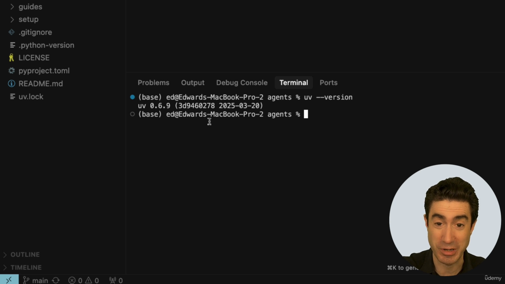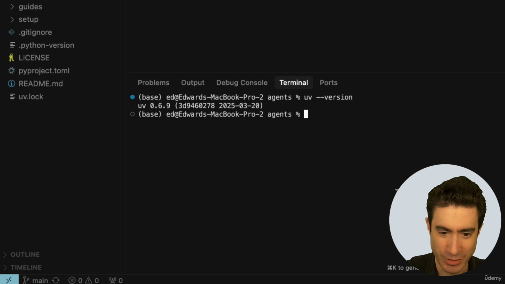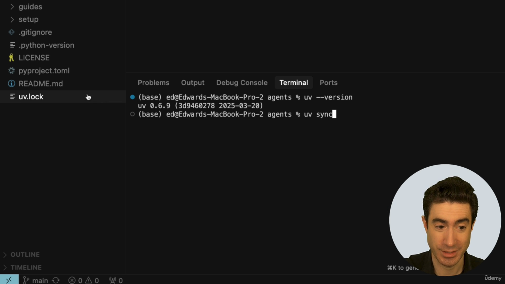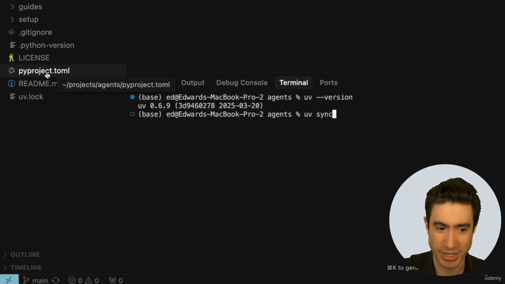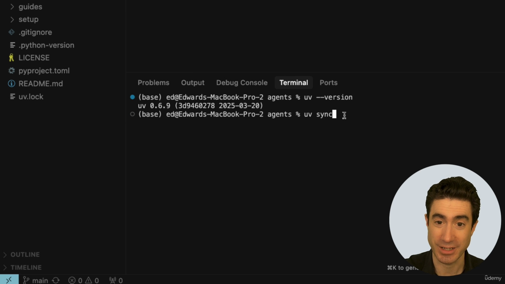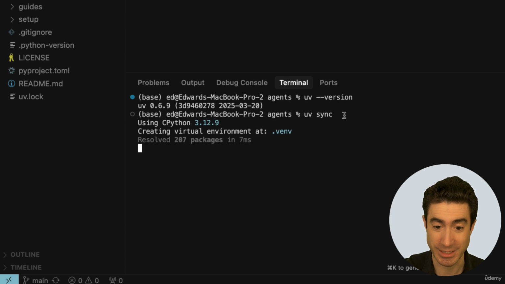There is now only one command left. And what is that command, I hear you ask? It is simply to type at this point, uv sync. Like that. And what that's going to do is it's going to look at some of the other files here, like a Python version file and a pyproject.toml and some other things and a uv.lock. And it's going to use that to build our environment. And let's see it doing that.